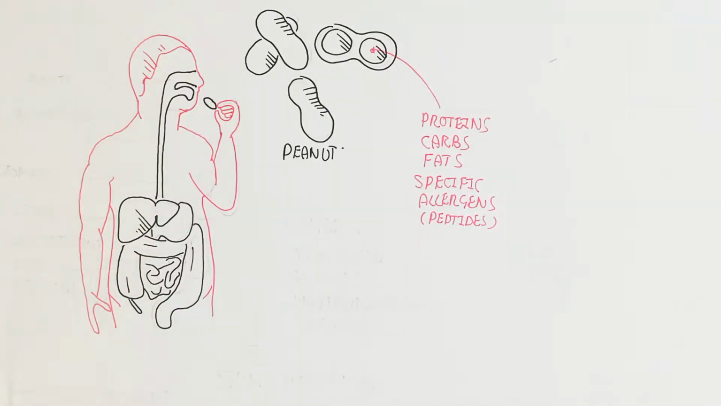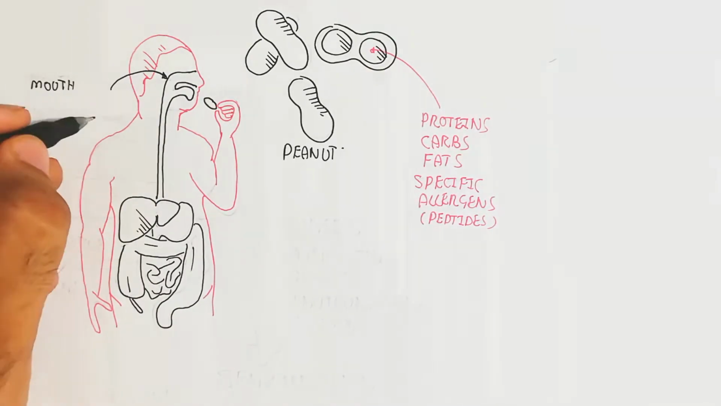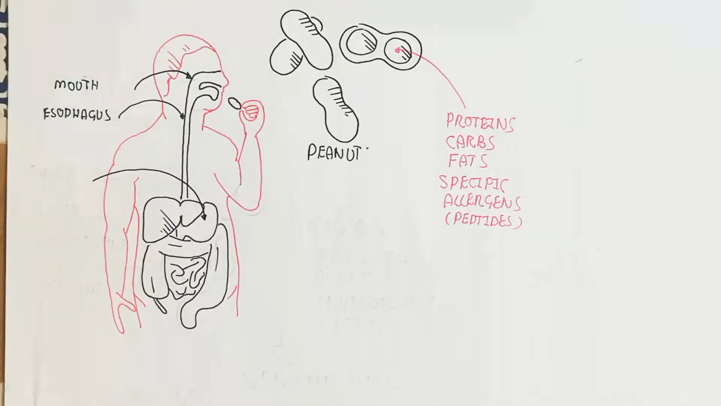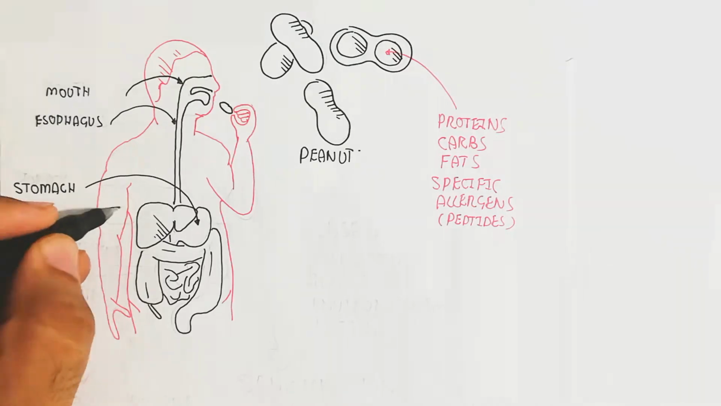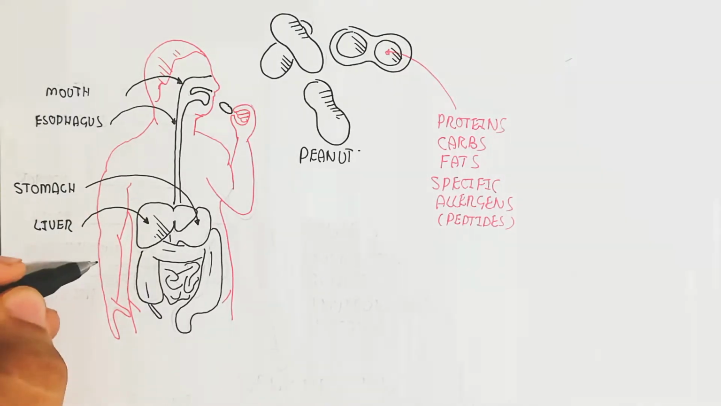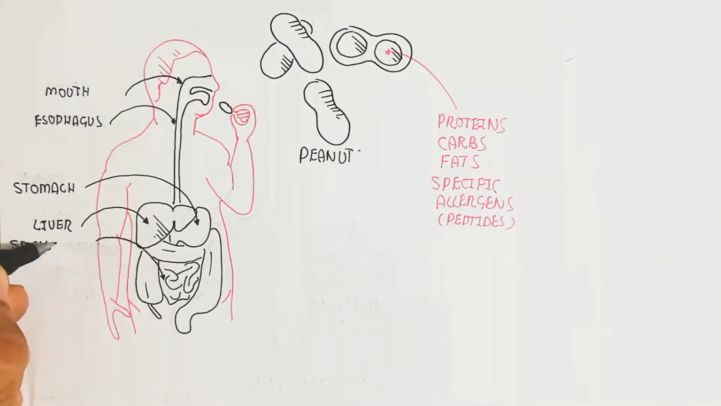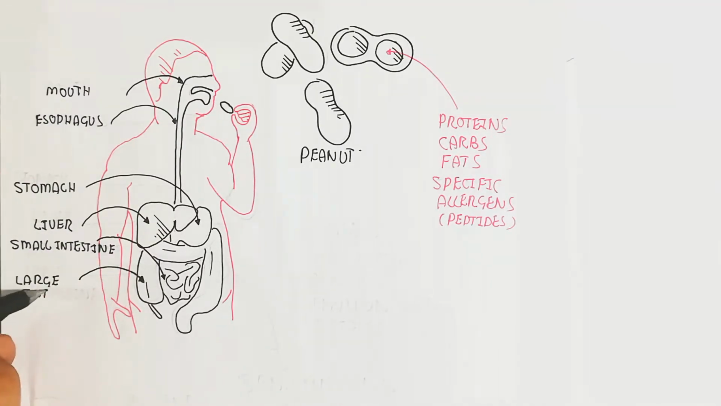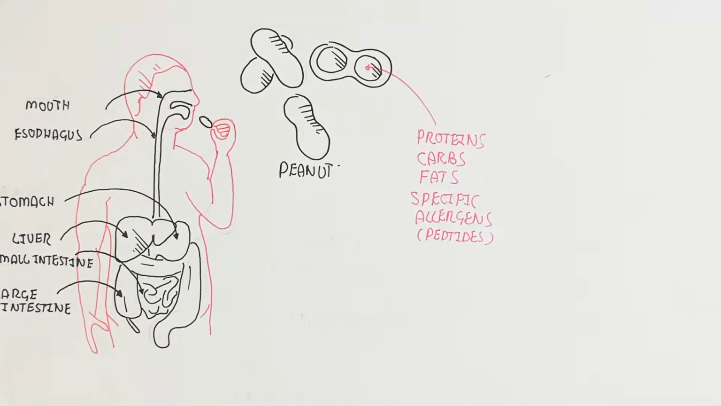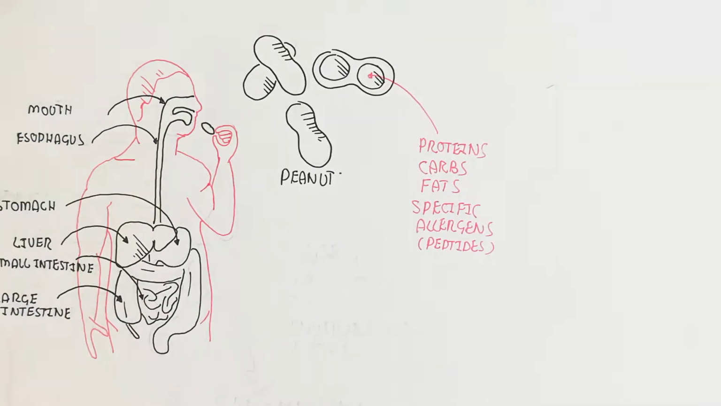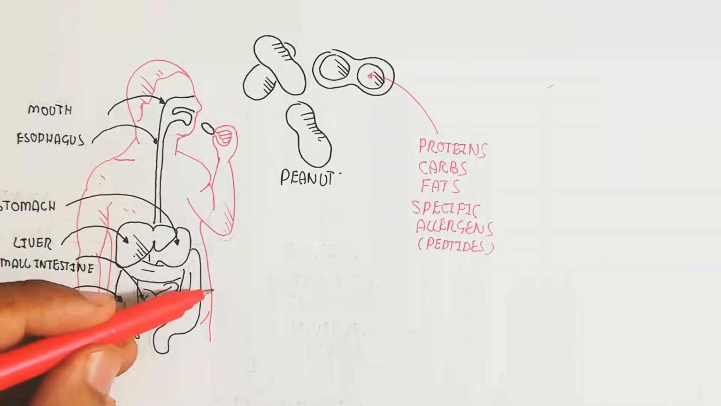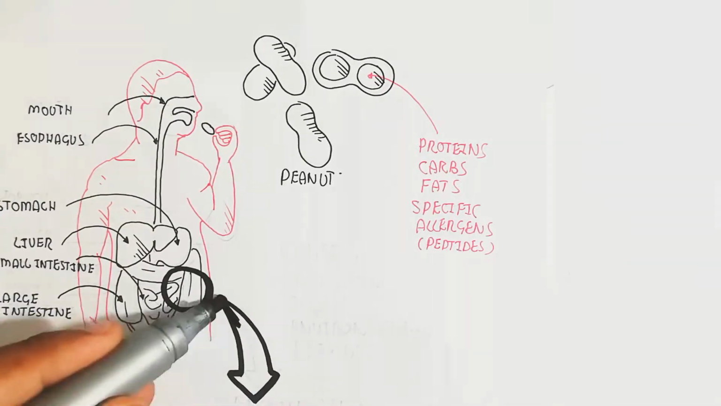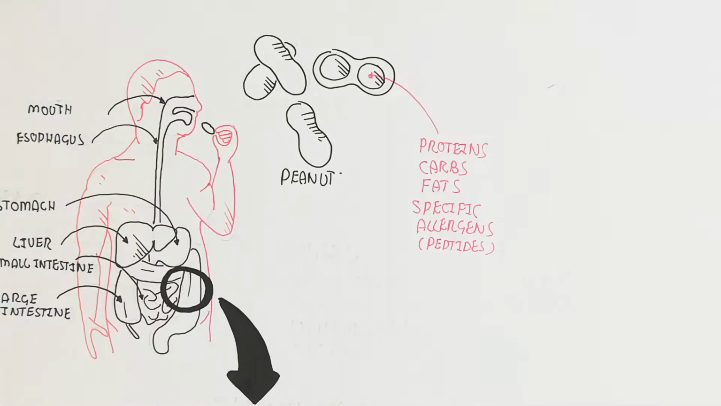So this is the digestive system of a person who is eating the peanut, and this is the mouth, esophagus, stomach, liver, small intestine, large intestine and mucus. The large intestine and small intestine contain the mucous membrane inside. So let's begin to understand the small intestine: when we eat the peanut, what will happen if we have a peanut allergy.